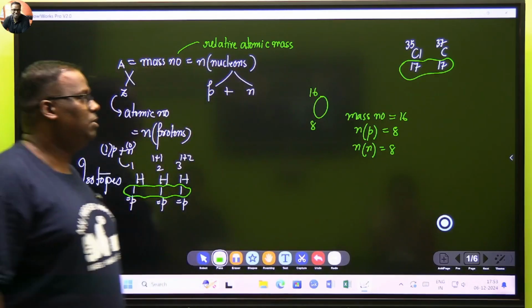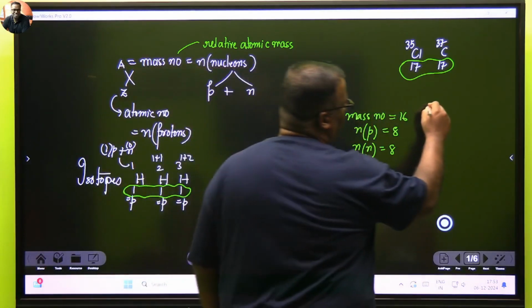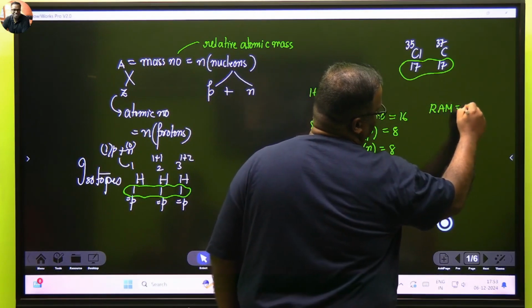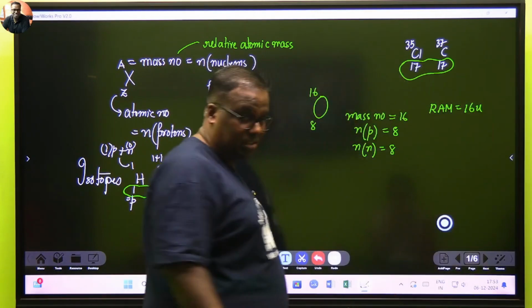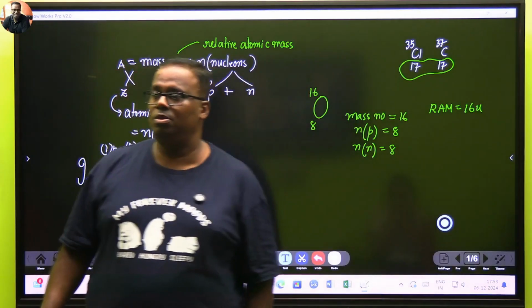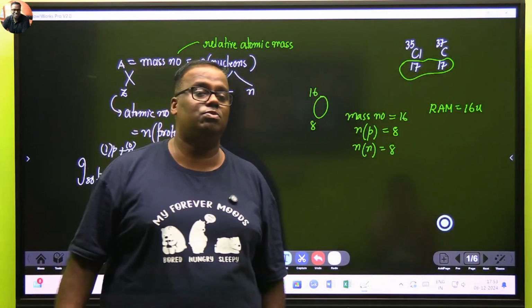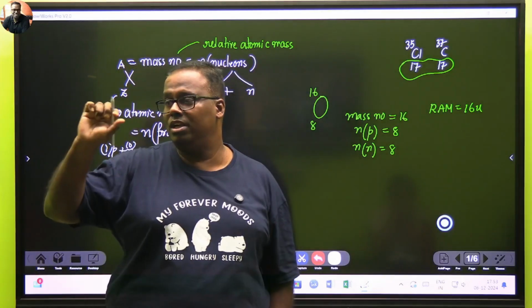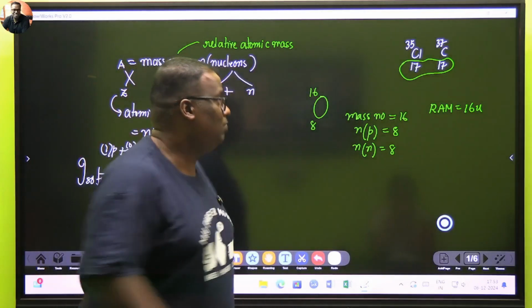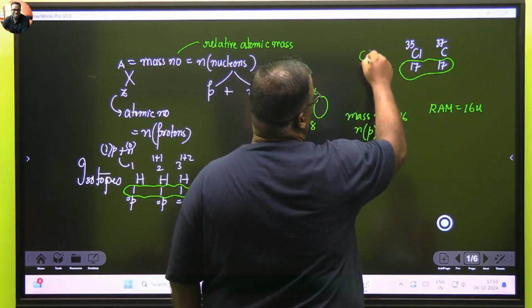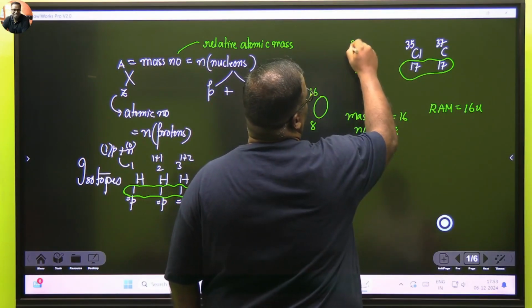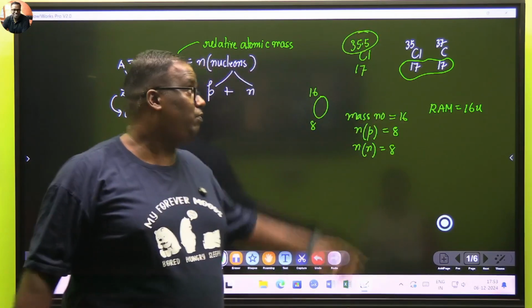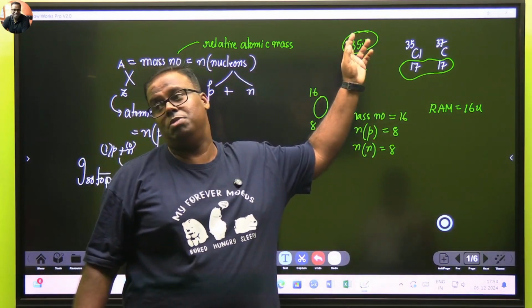Understood? Somebody tells me, what is the relative atomic mass of oxygen? I'll say 16 u. But when you see the periodic table, you will see that oxygen's atomic mass will be in some decimal. Every atom has its relative atomic mass in decimal. Let's say if you look at the periodic table, you will see chlorine as 35.5. Now this is again a reason for worry. 35.5 means, sir, you said the mass number is on top.